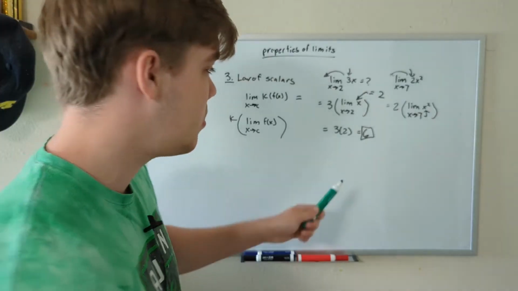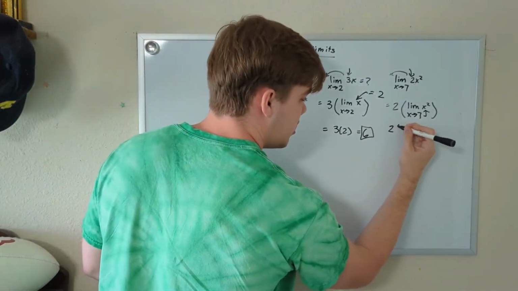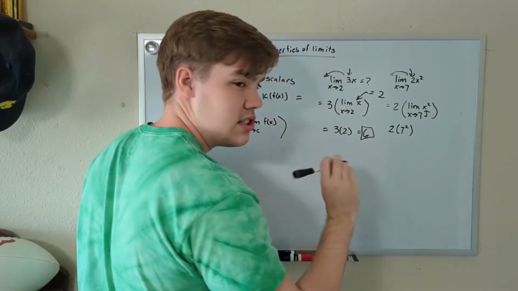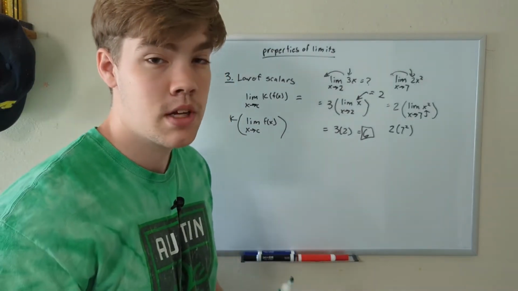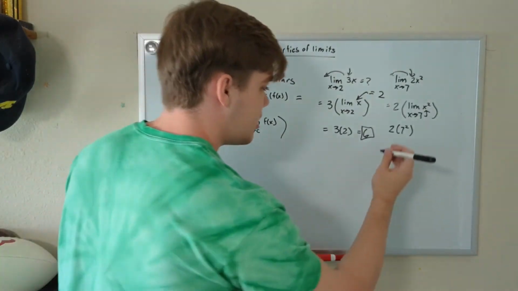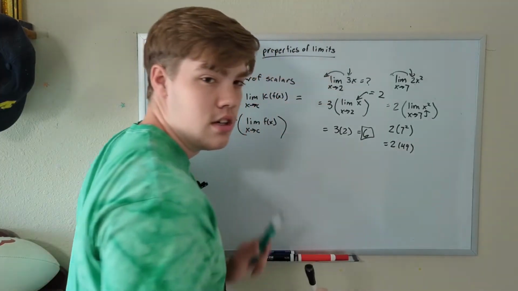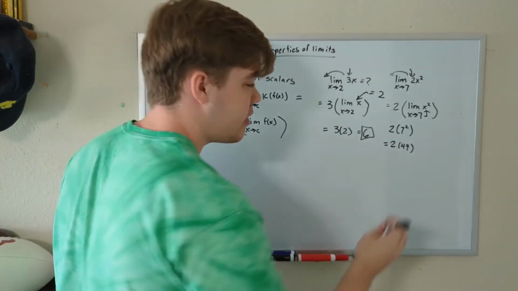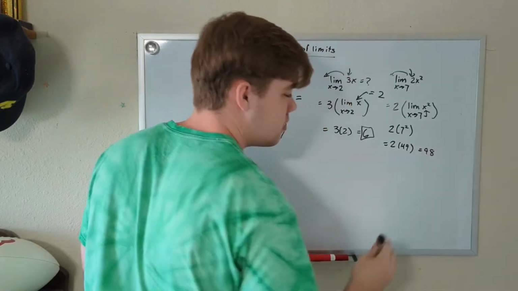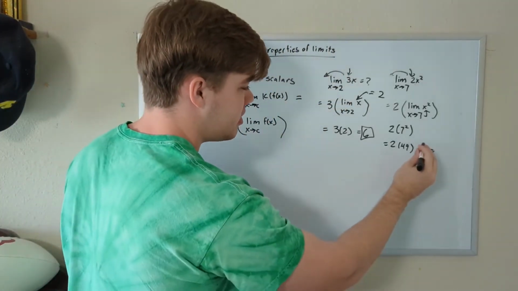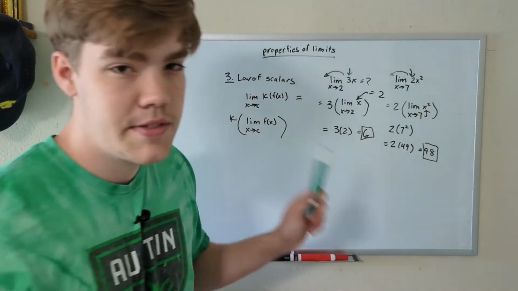So what we're going to do is multiply 2 by 7 squared. 7 squared is 7 times 7, which is equal to 49. So this is equal to 2 times 49, and 2 times 49 is simply equal to 98. So that is the limit as x approaches 7 of 2x squared.